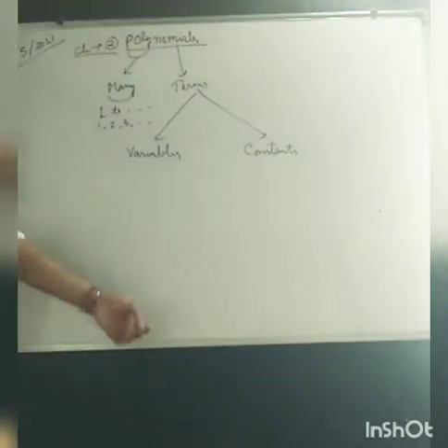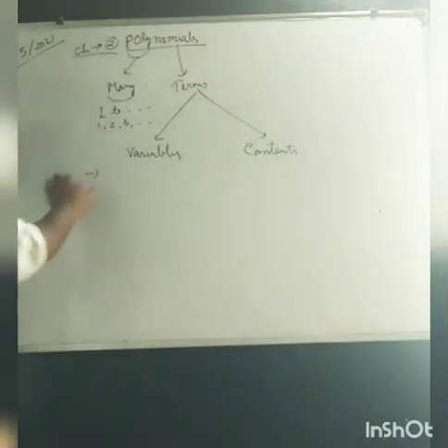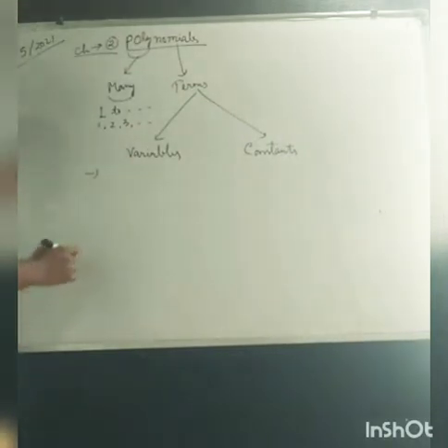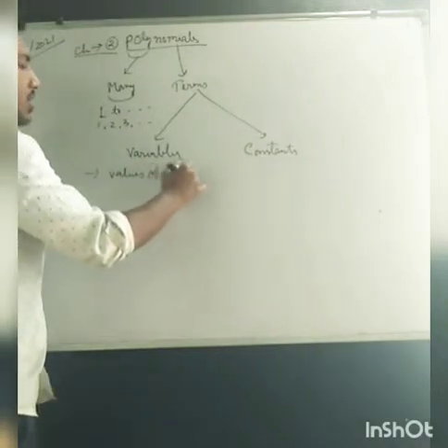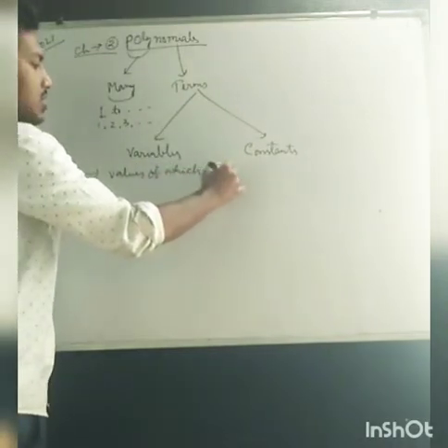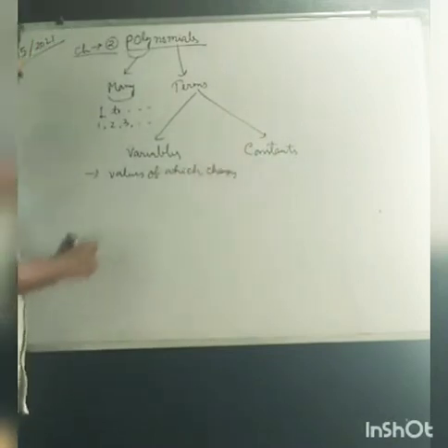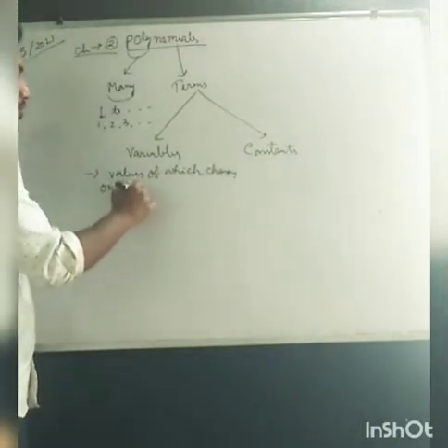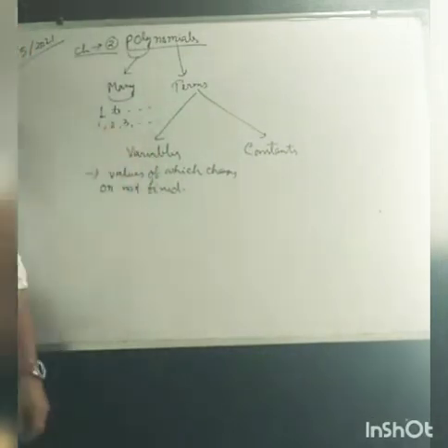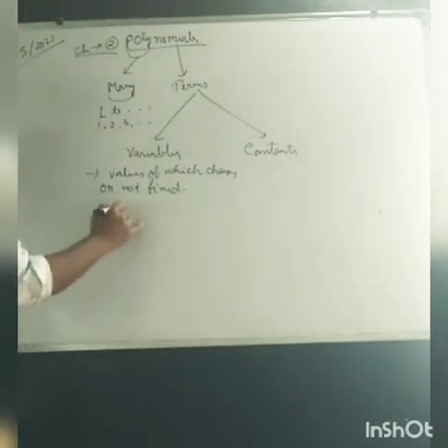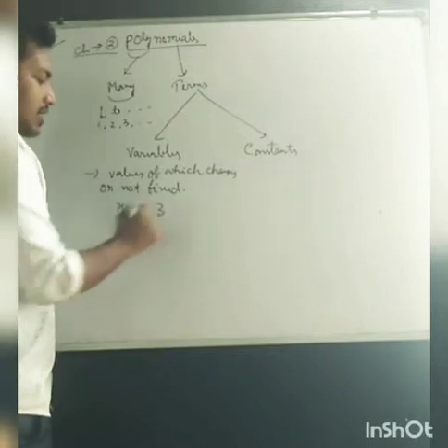So what is a variable? Variables are the factors whose values change, or are not fixed in a particular polynomial or any equation, like x, y, z.